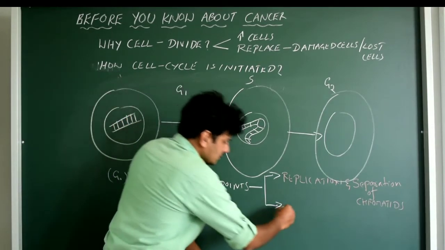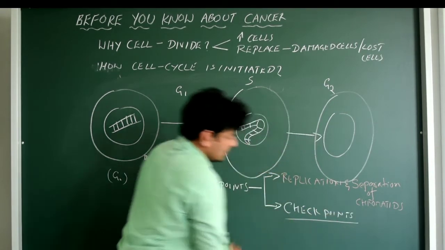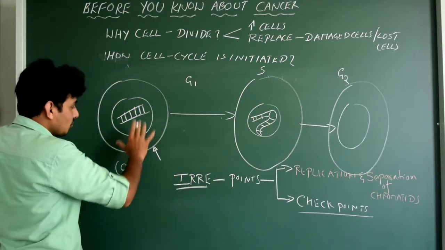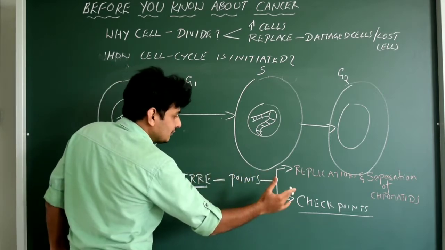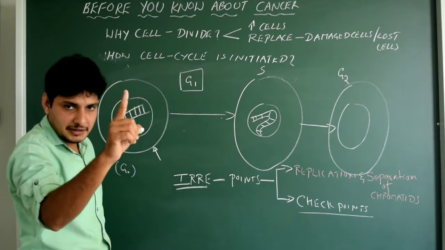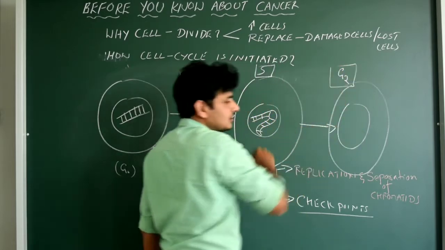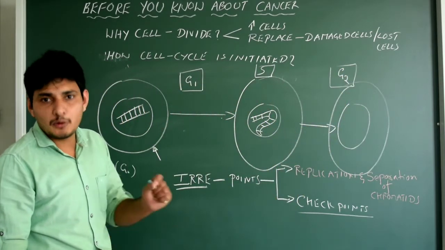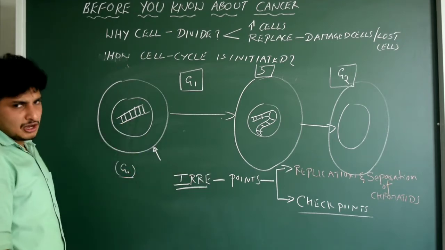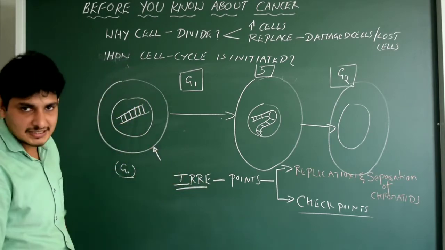Next is the checkpoints. So what is this checkpoints? These cells do not know their fate. Now let me tell you about the checkpoints in the cell cycle. The first checkpoint is G1 phase. The second one is S phase, the second checkpoint. The third one is G2 phase, the third checkpoint. So in cell cycle you have three checkpoints. What is this checkpoint? For example, if this cell, which is now in G0 phase, decides, okay, let me just enter into cell cycle now. So now it enters into the cell cycle.